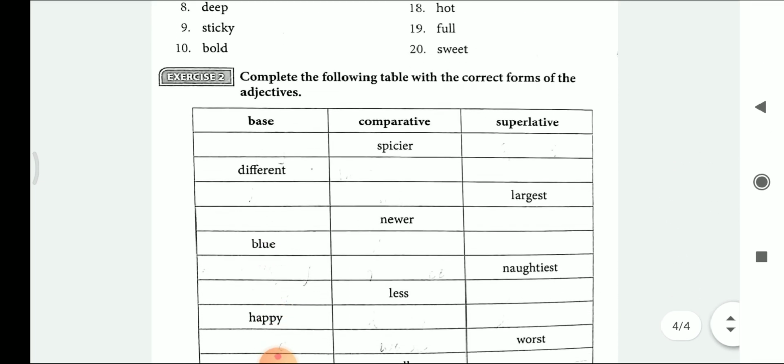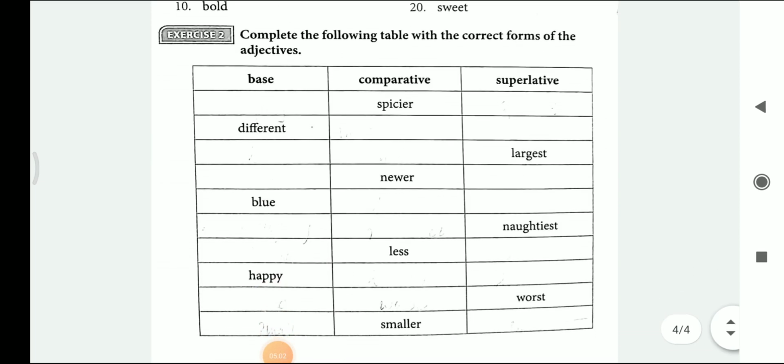Now let's see exercise number 2. Complete the following table with the correct form of adjectives. Here we need to write the base and the superlative form. The spaces which are empty we need to fill. Spicy, spicier, spiciest. Different, more different, most different. Large, larger, largest. New, newer, newest. Blue, bluer, bluest. Naughty, naughtier, naughtiest.